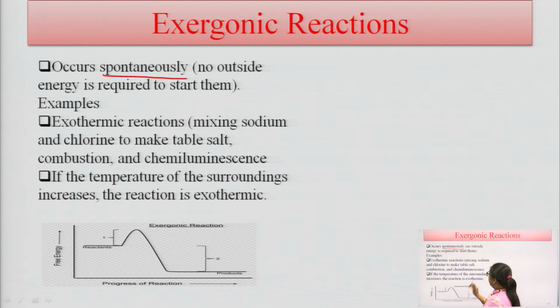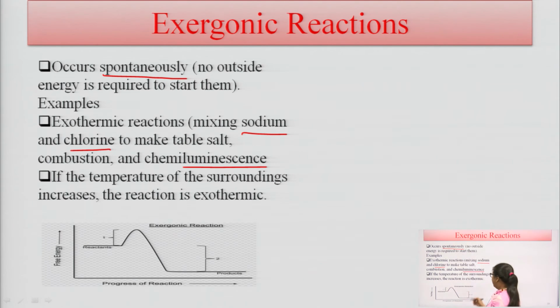Examples of exothermic reactions include the formation of table salt, NaCl or sodium chloride, from sodium and chlorine, combustion, and chemiluminescence, meaning light generation in a chemical reaction. If the temperature of the surroundings increases when a reaction occurs, then the reaction is exothermic.